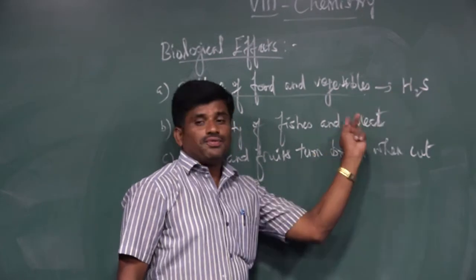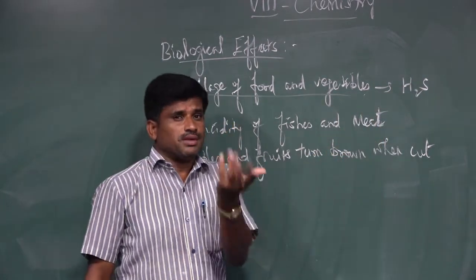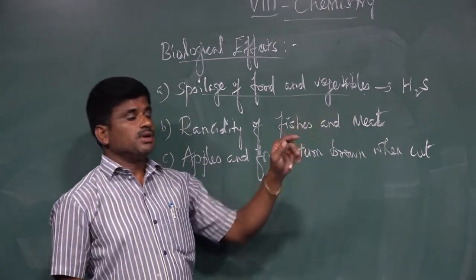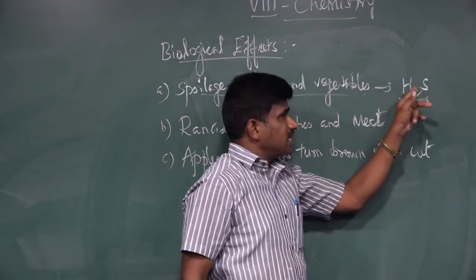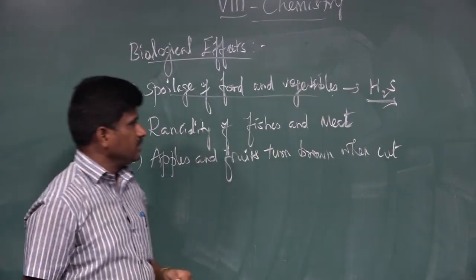Due to the hydrogen sulfide gas, the entire egg is spoiled. We know that this gas gives a bad smell, the rotten egg smell.